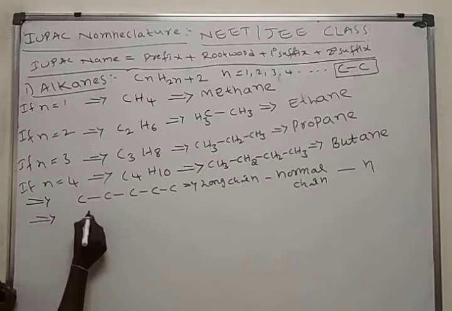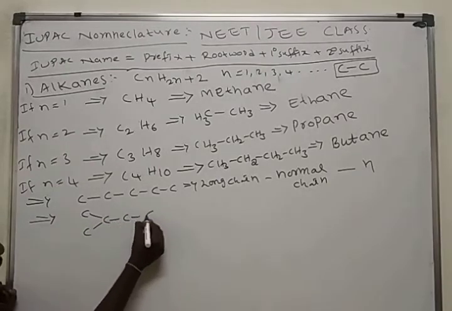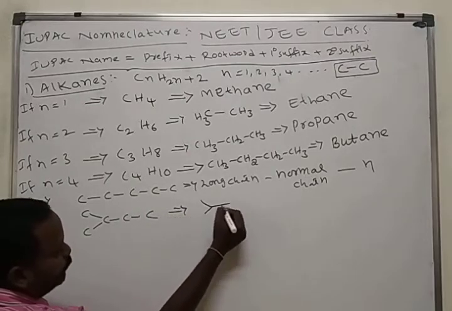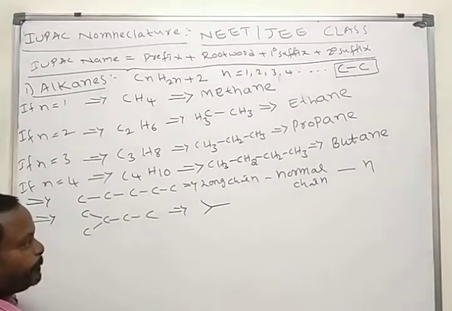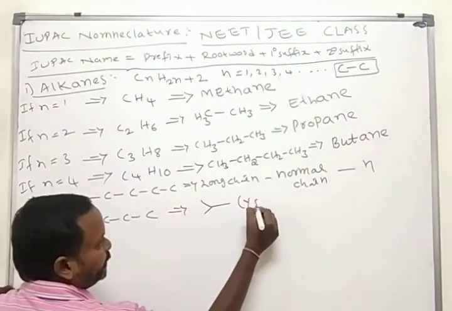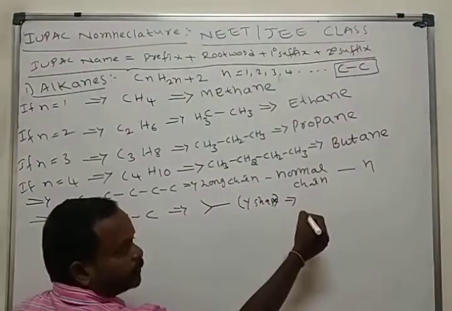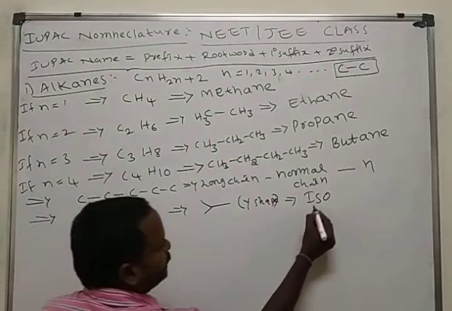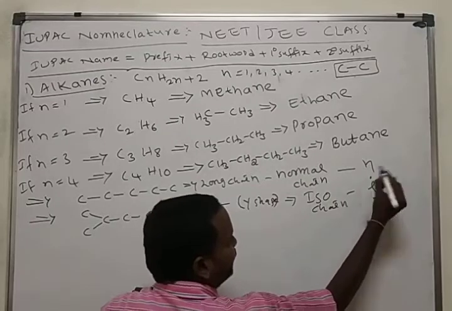Here, if carbon atoms are present like this, what is this shape? Y shape. Sleeping Y shape. If Y shape is present in the molecule, we call it iso chain. That we call as iso chain. Indicate with i.